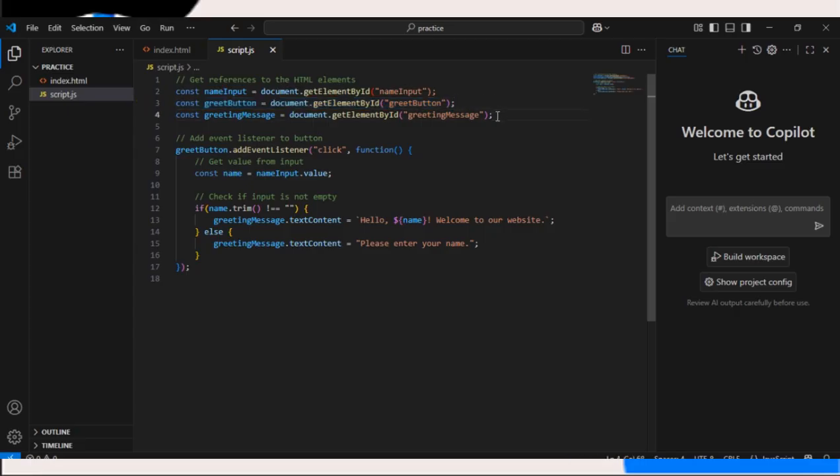So this is the JavaScript code that we are going to use. Study them one after the other. Then when we save our work, we go to our website and refresh it.